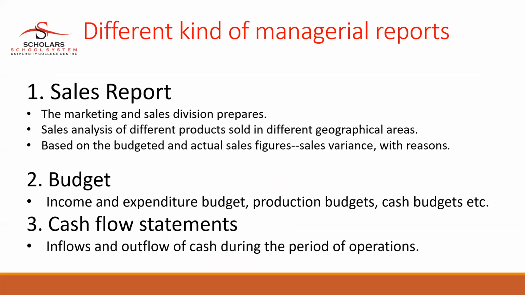Different kinds of managerial reports. Number one is a sales report. The marketing and sales division prepares sales analysis of different products sold in different geographical areas. These are based on the budgeted and actual sales figures, and sales variances with reasons. Budget: income and expenditure budget, production budget, cash budget. Cash flow statement: inflows and outflows of cash during the period of operations.